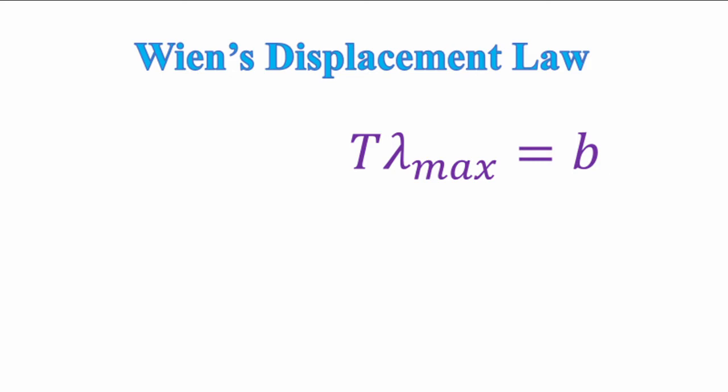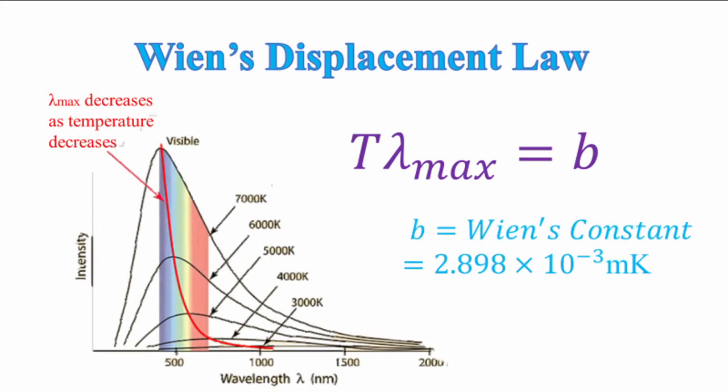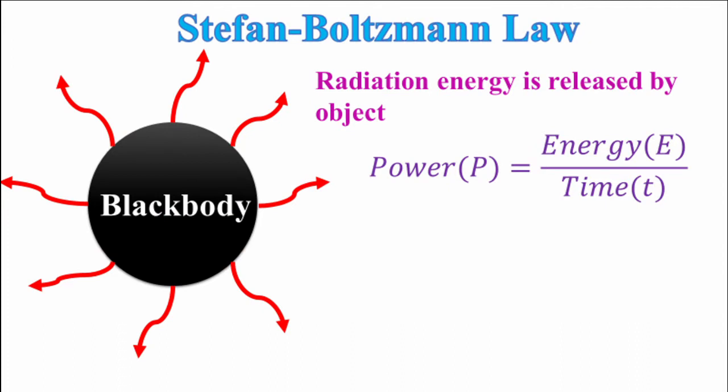Now, as you can see, when the temperature increases, lambda max decreases and the intensity distribution graph changes. At higher temperatures, the graph becomes more narrow, which means that most of the intensity is focused around lambda max. And now we come to Stefan's law.